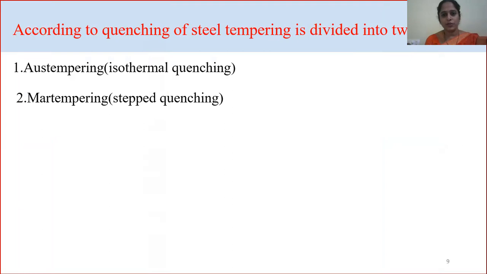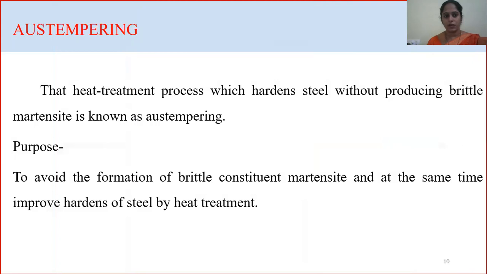According to quenching of steel, the tempering process will have two methods: austempering and martempering. Here, austempering is also called isothermal quenching, and martempering is also called stepped quenching. Now we shall move on to austempering.